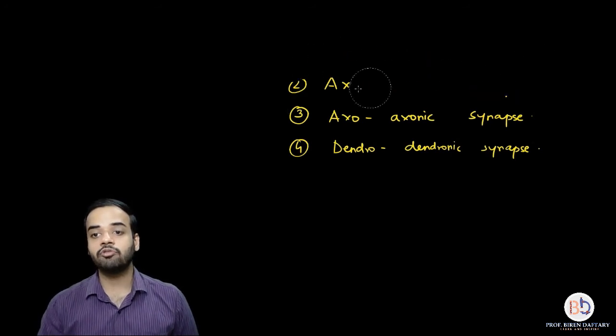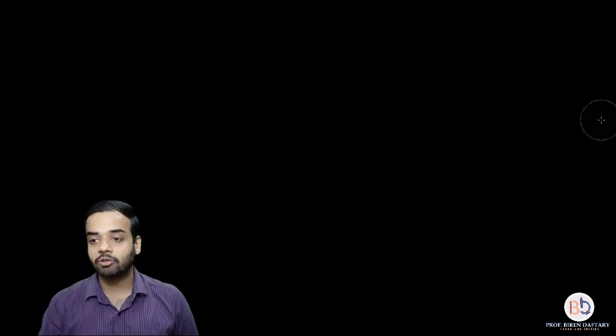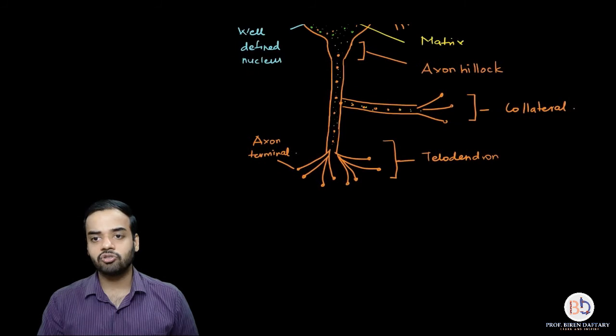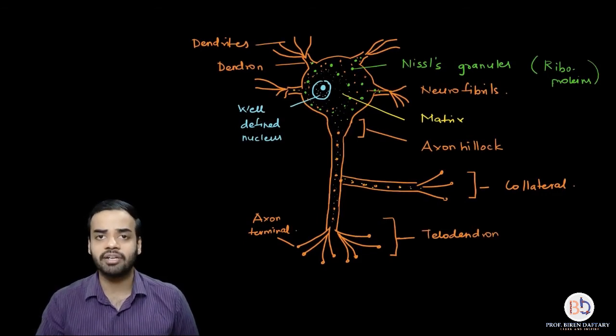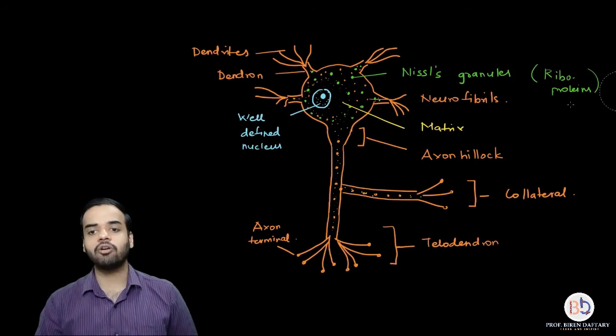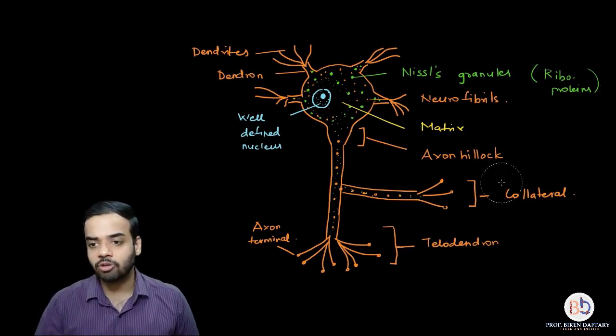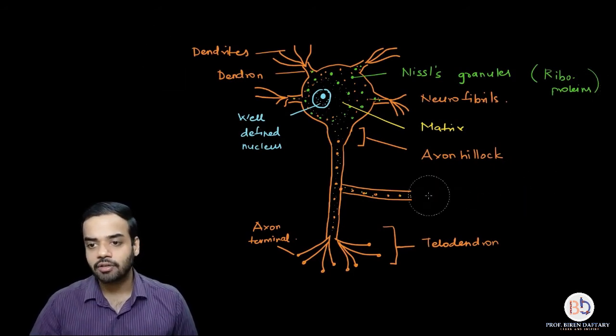Now again we have to learn certain structural components in the neuron. So let us go back to that diagram. Okay, there are quite a few things in today's lecture, so please pay attention. You can always slow down the speed of the video. Thankfully that option is there in YouTube. You can pause, you can go back, you can rewind the video. So coming back over here, now what I'm going to do is rub this collateral off.